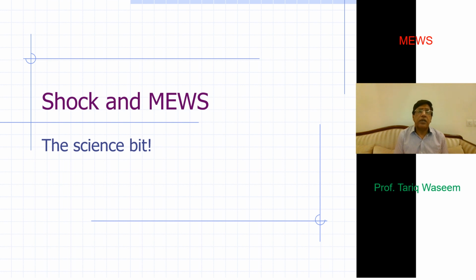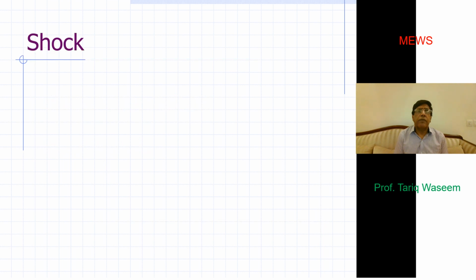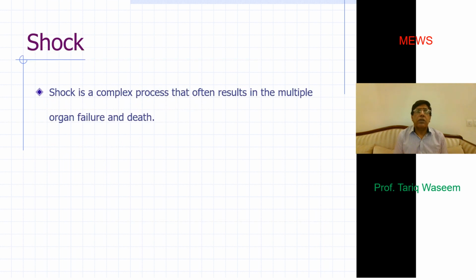So we'll just review how this shock physiology works. So what is shock? Shock is a complex process which results from multiple organ failure and finally may end up in death.